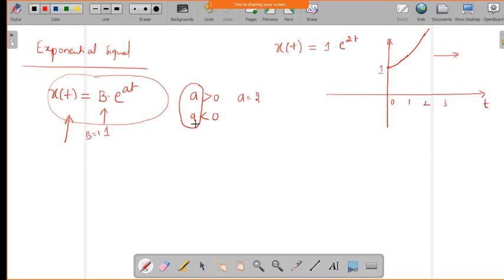Similarly, if you take a less than 0, for example a equal to minus 2, then at t equal to 0 this becomes 1, and at t equal to 1 it is e power minus 2. So it is decaying, and if I take t equal to 2 it is still decaying. It keeps on decaying, so that is why it is called a decaying exponential.